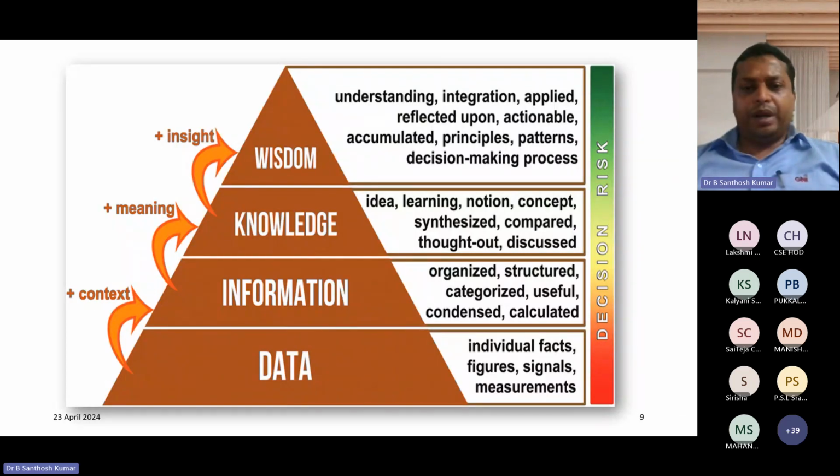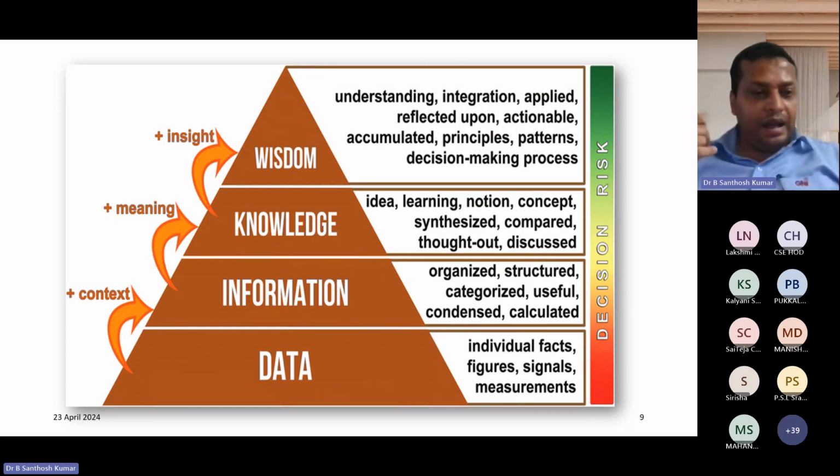So this is like a pyramid only. The pyramid means that we are talking about data, information, knowledge and wisdom. For example, the data. An example of data is 7,200 or 7,240. It is only a raw fact. 7,240 is a raw fact, but we cannot take anything from this 7,240.